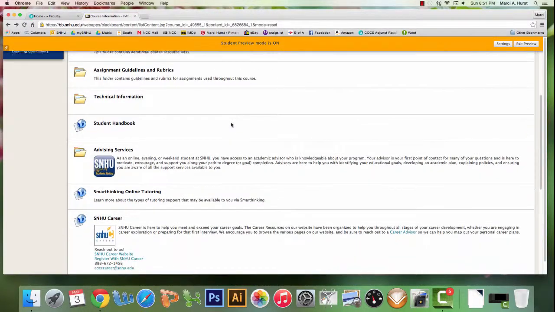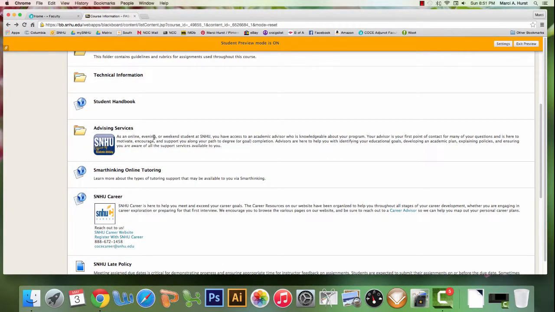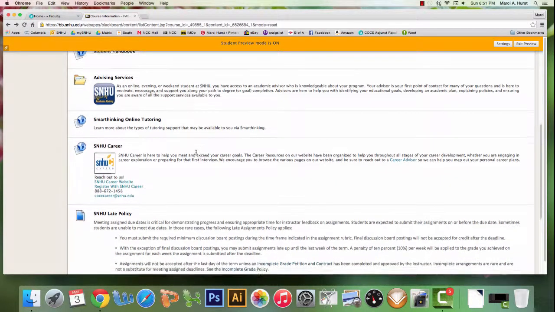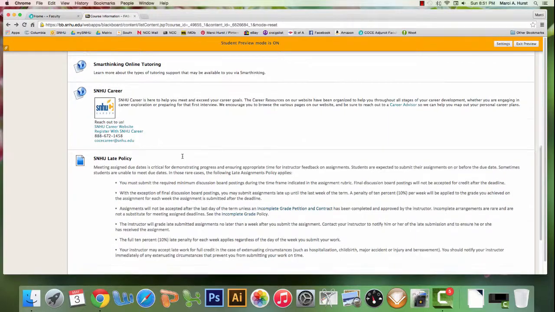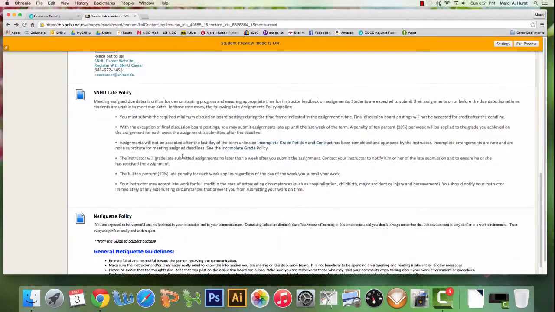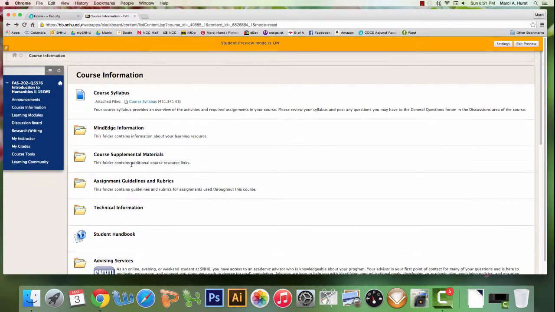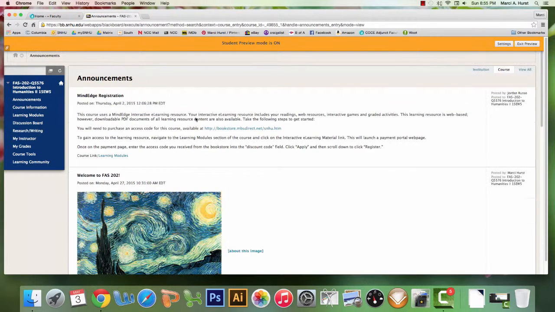This also includes the student handbook, a link to advising, Smart Thinking, which is our online tutoring, which I highly recommend you check out. And then if you scroll down, we also have the late policy and then the netiquette policy. Since we are taking our class online, it's very important that we are respectful to each other in the discussion boards. After you've read through the syllabus and checked out everything in course information, click next on Learning Modules.